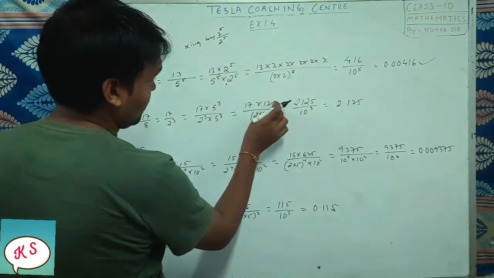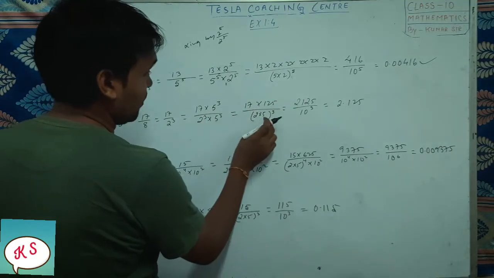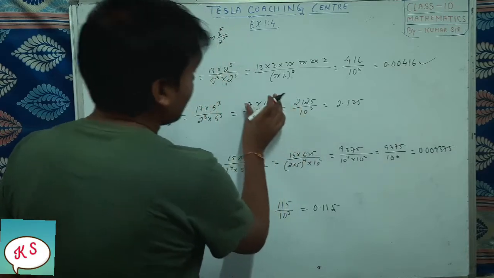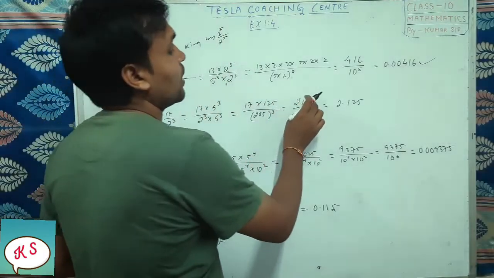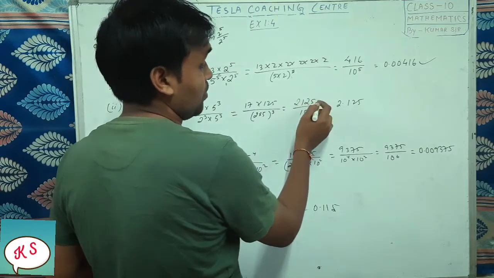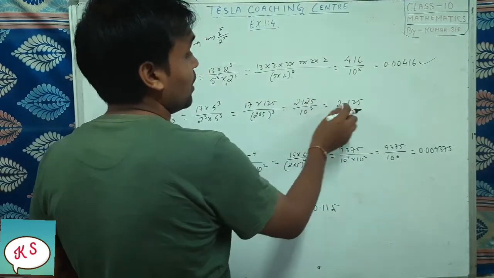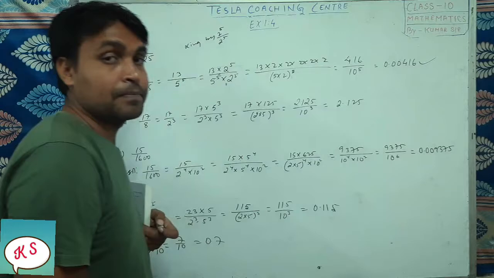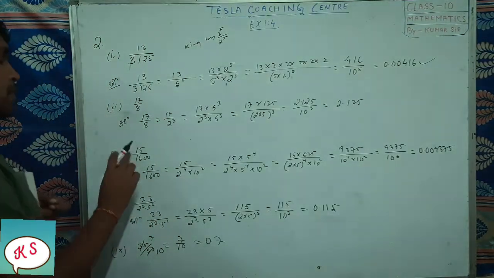When you multiply it, 17 into 5 to the power 3, and this one common, you take 2 into 5, it will become 10 to the power 3. If you multiply, the number will come. So 10 to the power 3 means 3 decimal places have to be moved. Here is the decimal, 1, 2, 3. So here we have put it. Okay, got it? Next, 15 by 1600.